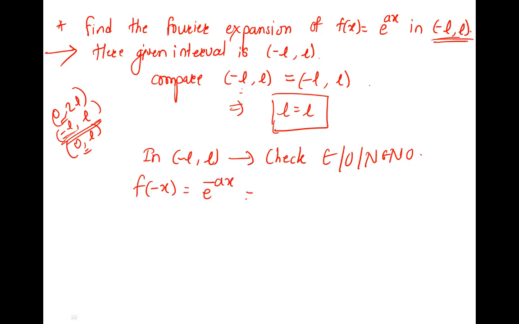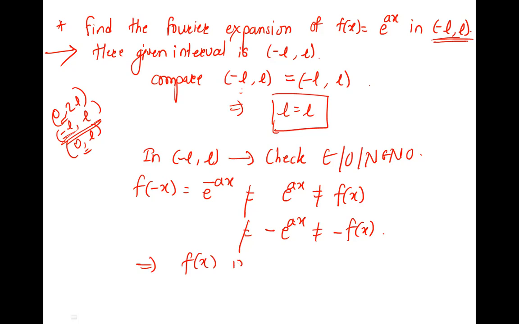Is it like e raised to ax? Not equal, so it is not equal to f of x. Is this like minus of e raised to ax? No. So this is not equal to minus of f of x also. So it is neither even nor odd.